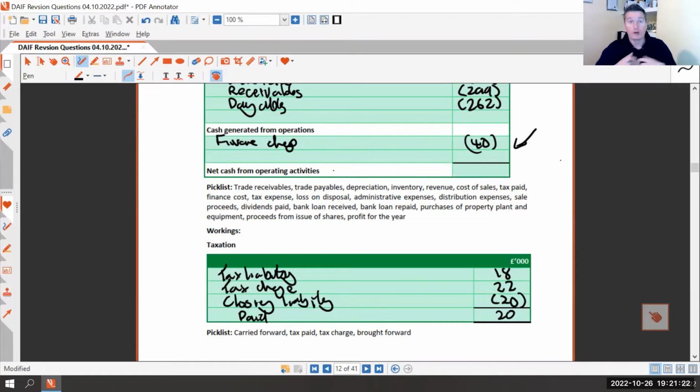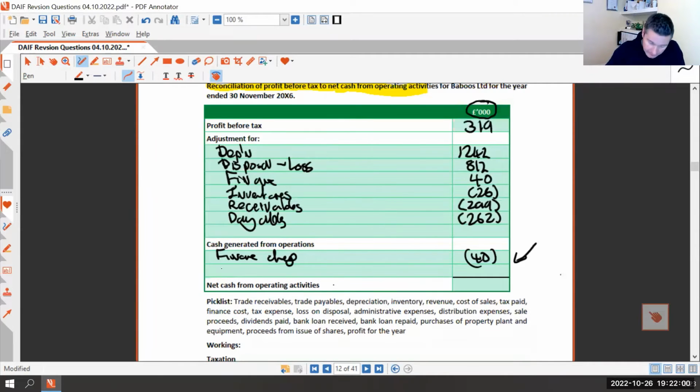So the previous year we said we owe 18. HMRC came and looked through our books and went, no, you don't. You owe us actually 20. So we paid 18 that was in the provision. We paid 2 for the under provision, which means our tax charge is now 2 for this year, which relates to this. And then this year we did our tax return. We think we owe 20. So our figure in the P&L would be the £20,000 we think we owe from this year, plus the £2,000 that we had an under provision for the year before. Is everyone okay with that, or do you want me to go over that again?